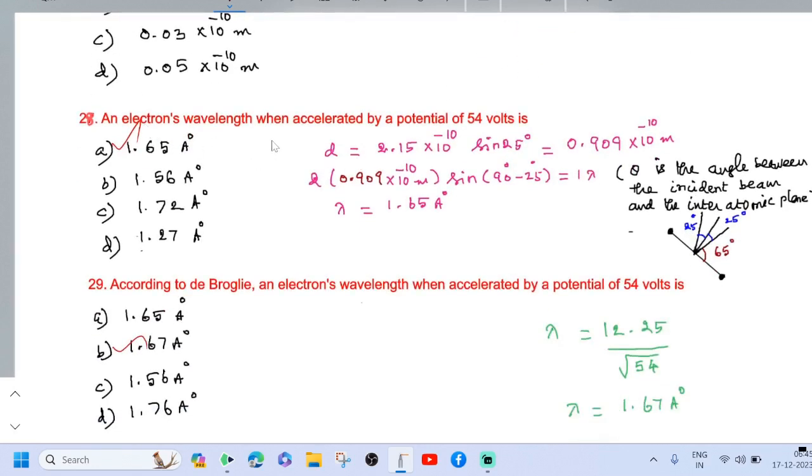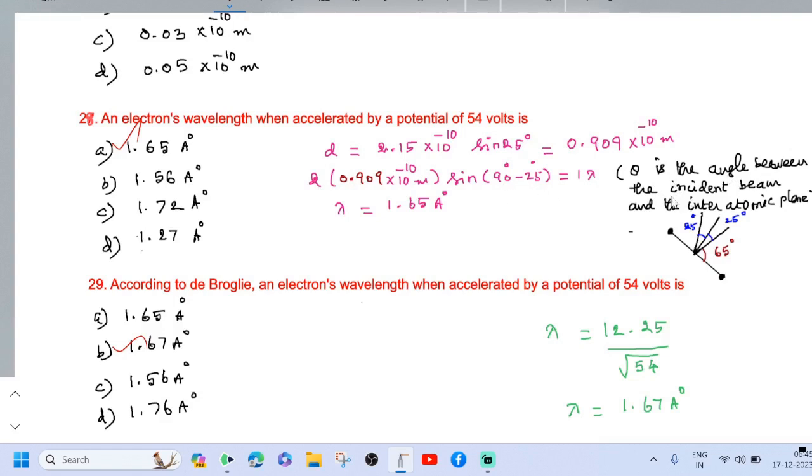An electron's wavelength when accelerated by potential of 54 volts is, use this formula, D equal to a sin theta. Here we may get the interplanar distance and use the Bragg's diffraction formula 2D sin theta equal to n lambda. Here we have to use the value of theta as 90 degree minus 25 degree.